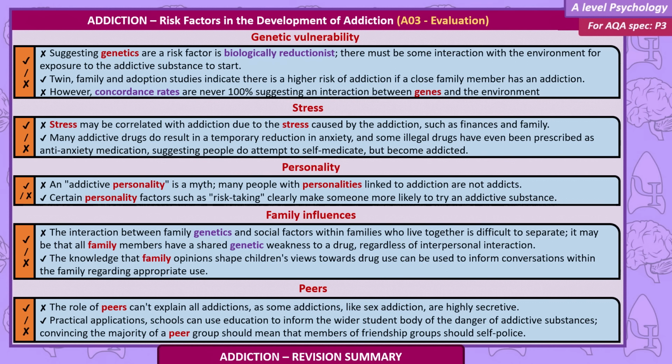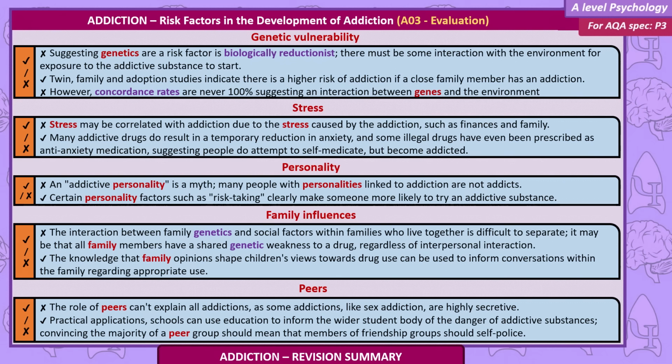There are many people with the personalities linked to addiction who are not addicts. Certain personality factors, such as risk-taking, clearly make it more likely someone will try an addictive substance. Family influences: the interaction between family genetics and social factors within families who live together are difficult to separate.